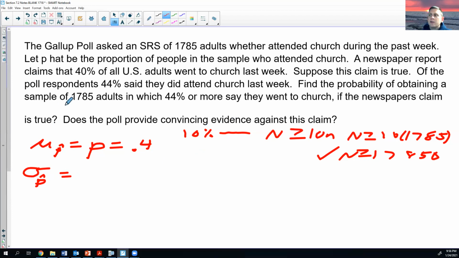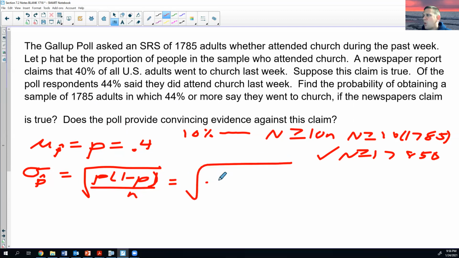Remember we talked about don't use symbols if you don't know them. Okay. So to find the standard deviation of the proportion, there's a formula. Again, this formula is given to you, but it's the square root of P times (1 minus P) over N. That's supposed to be a parenthesis. So I've got 0.4 times 0.6. These two numbers should add to 1. And then that's over 1,785.